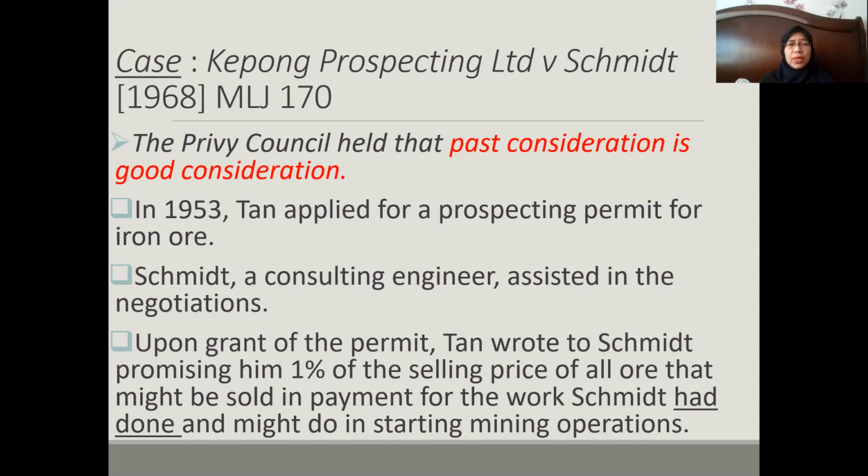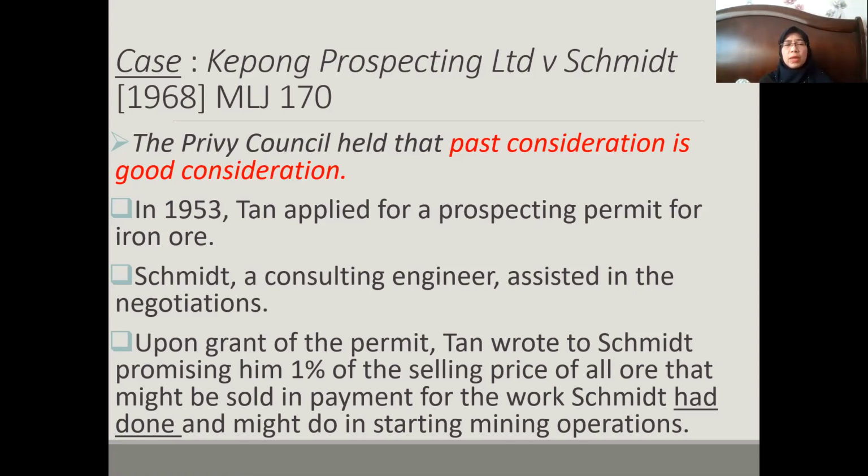In the year 1953, one person by the name of Tan applied for a prospecting permit for iron ore. Who was Schmidt? Schmidt is the defendant here. Schmidt was a consulting engineer, so he assisted in the negotiations. And then they got the permit.